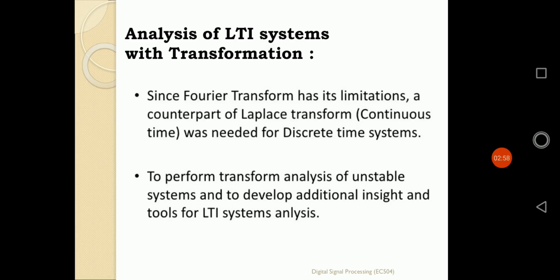Now, the Fourier transformation has its limitation. The Fourier transformation is defined by a frequency component, omega, and omega is a periodic quantity with a period of 2 pi. It ranges from minus pi to plus pi. That is a limitation, so every time we analyze an LTI system, we cannot apply the Fourier transformation for that analysis.